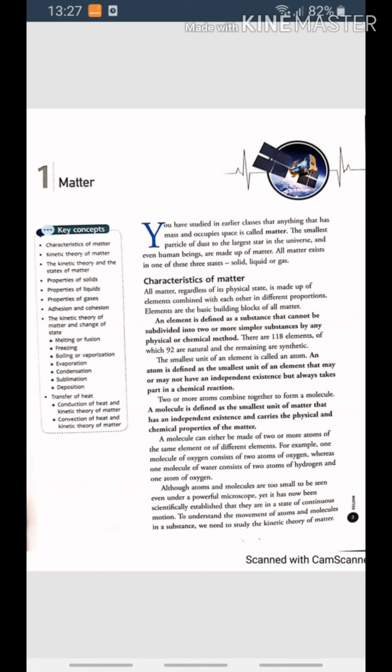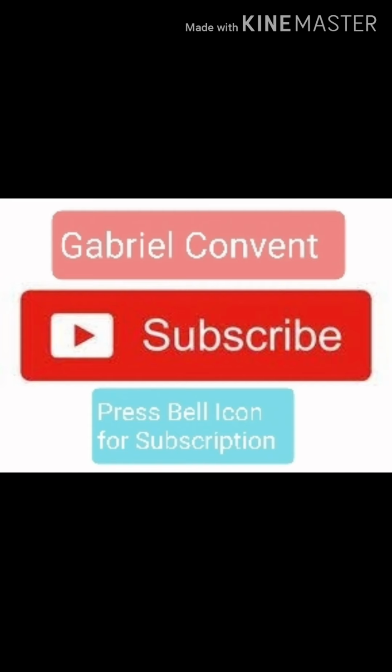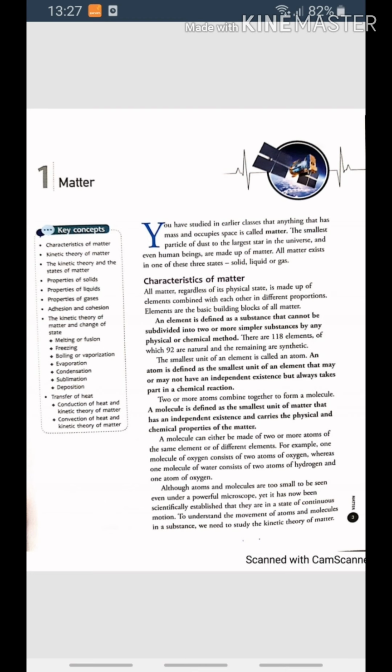There are many factors that decide the state of matter. These are the strength of the intermolecular force of attraction, intermolecular space, and the kinetic energy of the molecules. Now, children, see the properties of solids, liquids, and gases. Solids have a definite shape and a definite volume. They have no compressibility. They cannot flow.